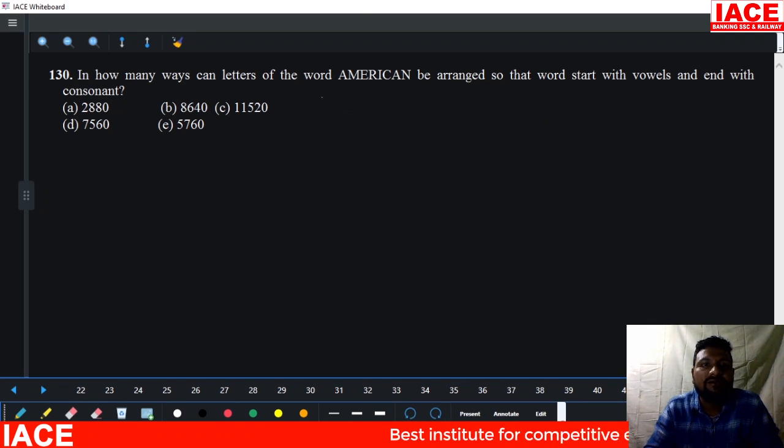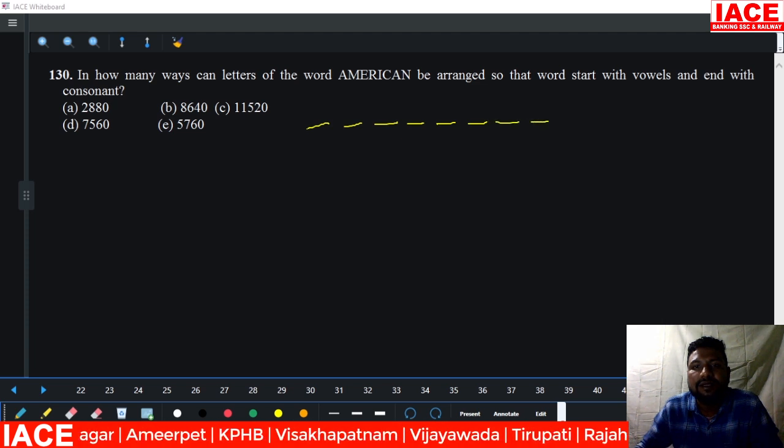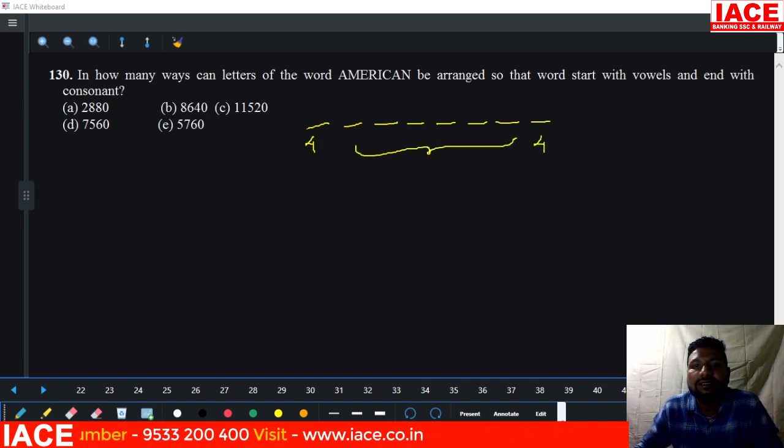Next, in how many ways can the letters of the word AMERICAN be arranged? How many letters does AMERICAN contain? 8 letters: 1, 2, 3, 4, 5, 6, 7, 8. How many vowels are there? 4 letters. And how many consonants are there? 4 letters. The remaining are how many letters? 6 letters can exchange among themselves.